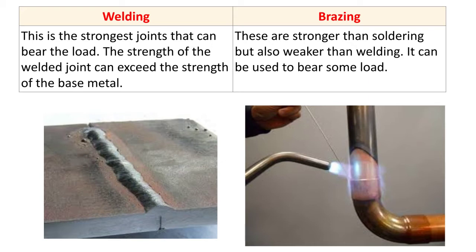Now brazing. These joints are stronger than soldering, but also weaker than welding. It can be used to bear some load. So the brazing joint is stronger than the soldering joint, but it is weaker than the welding joint. So the brazing joint can be used to bear some load.